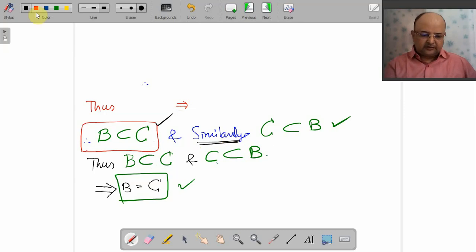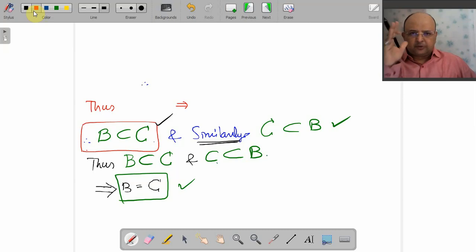I hope this is clear. So this is the main thing that I want to highlight. Whenever you want to prove that two sets are same, in 99.99% cases, it is okay if you prove that one is subset of other and say the second similarly. Yup, done.